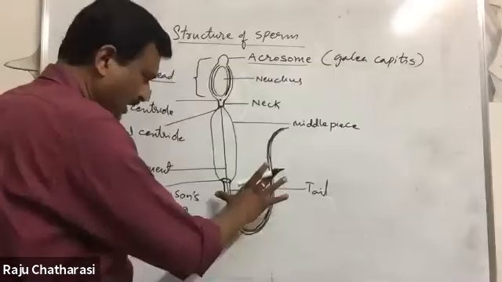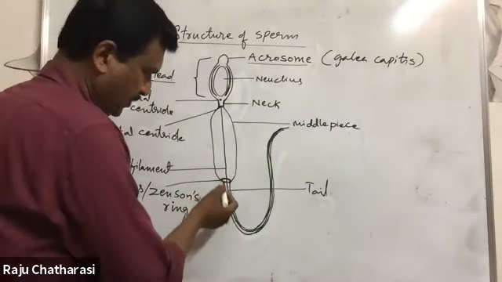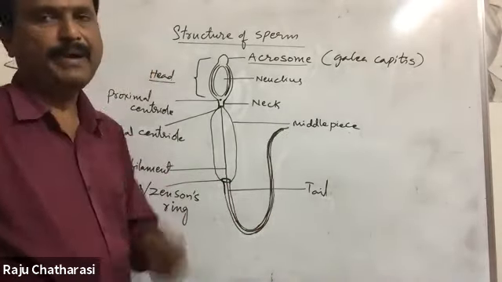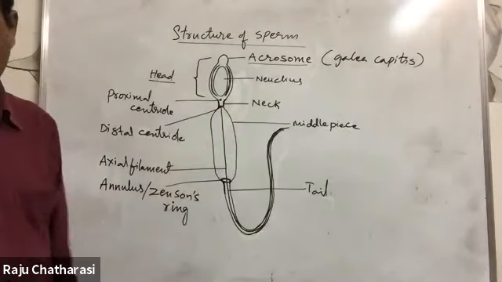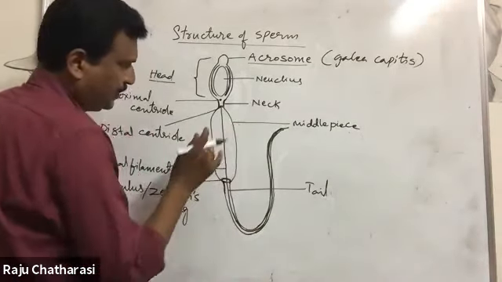Basically this tail region has two parts, Nana: the basal part and the terminal part. Okay, leave it. Now let us discuss this middle piece.